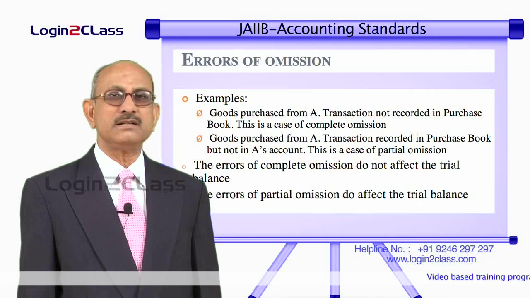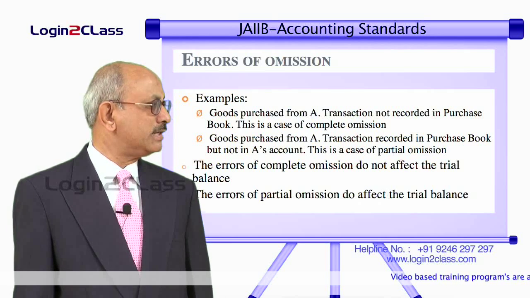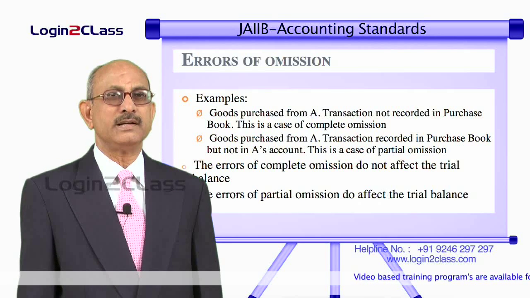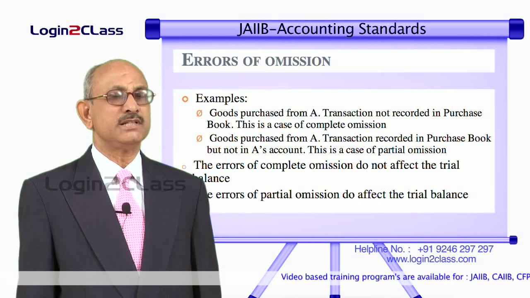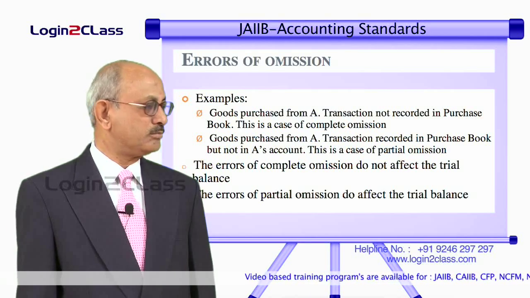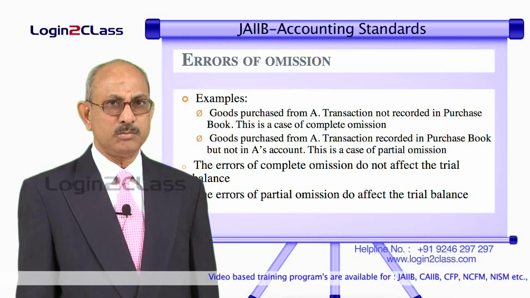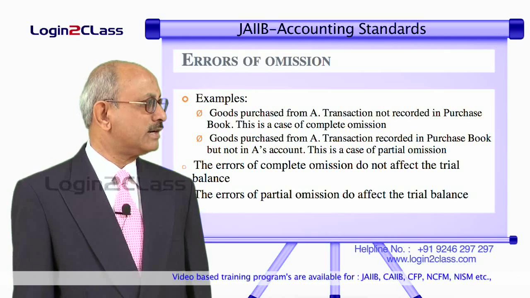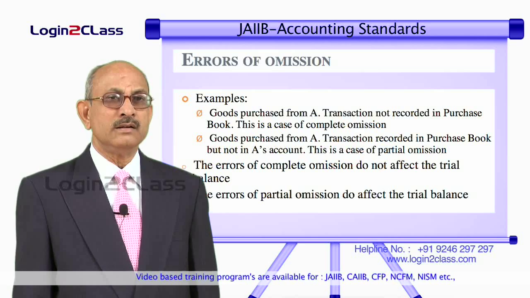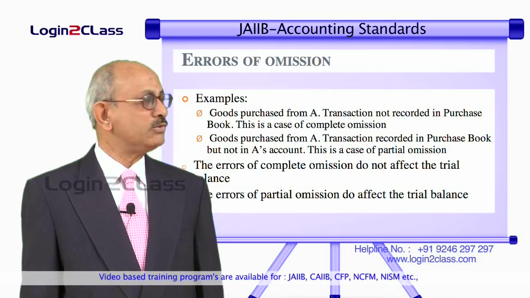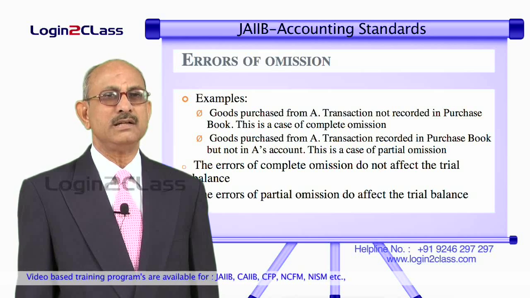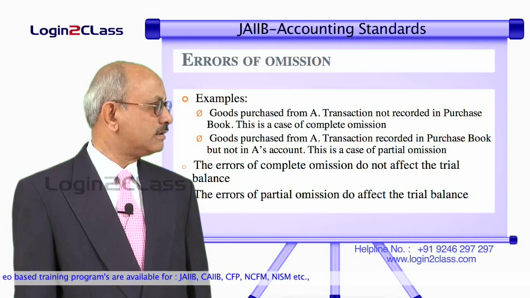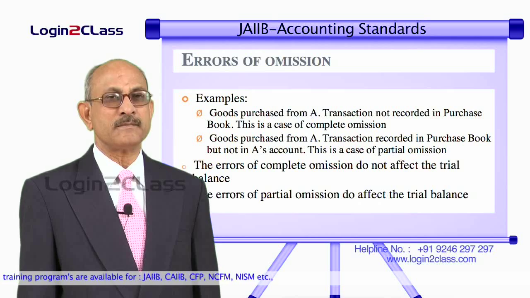So let us start with errors of omission. One example here is goods purchased from A. Let us say this is the transaction not recorded in the purchases book. That means you don't record it in the purchases book, but you take it to A's account. Then what happens? That means you have recorded only half the transaction. There is a case of partial omission. So it is called a partial error of omission.